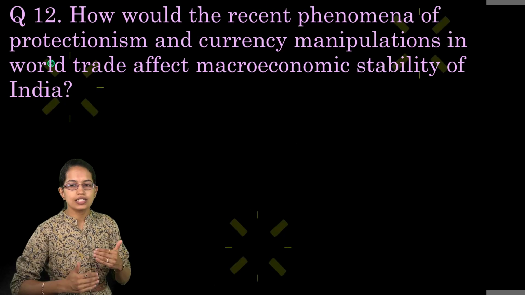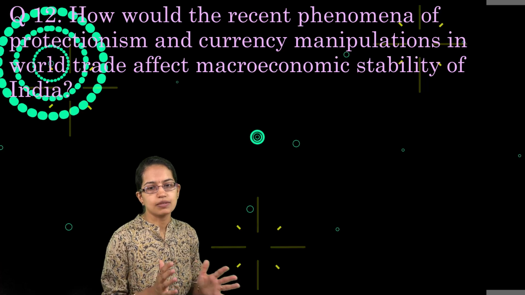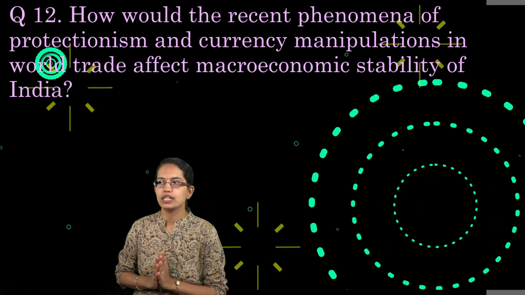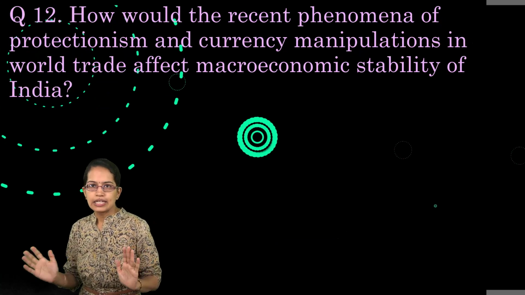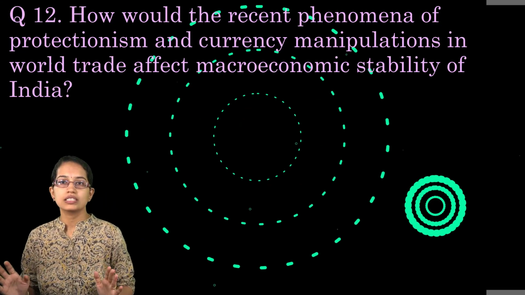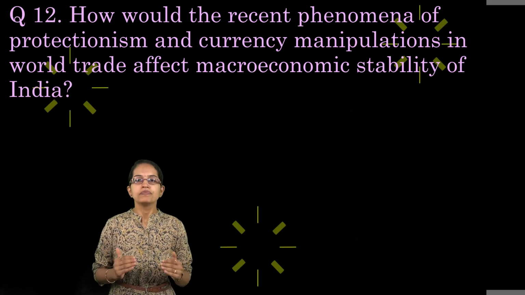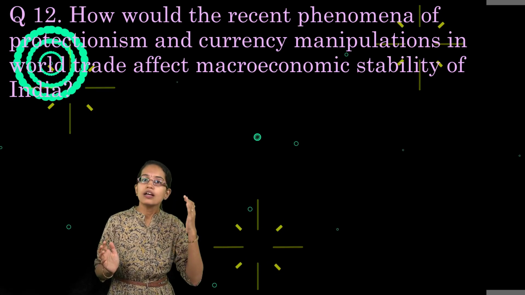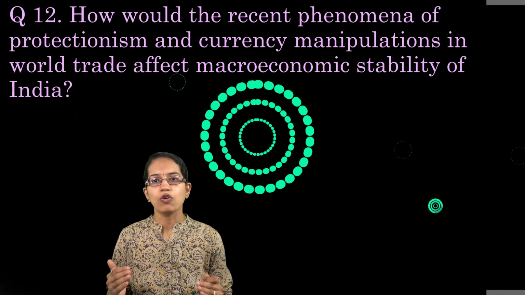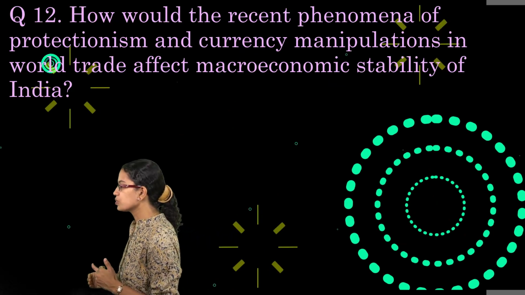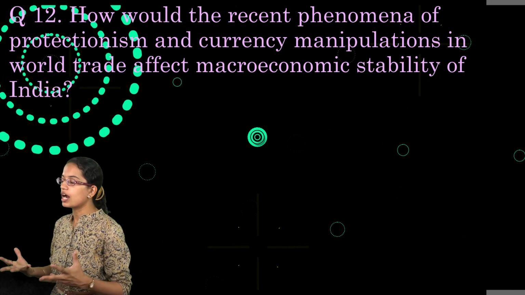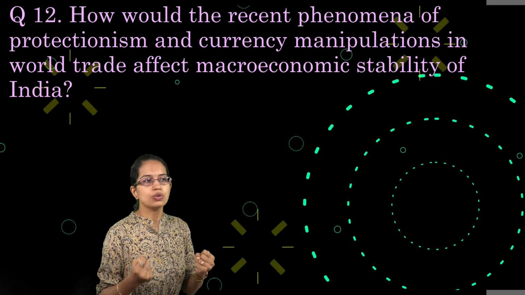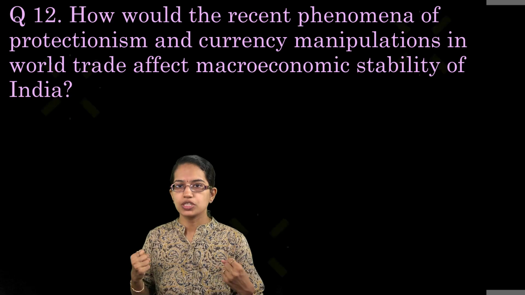The next is the recent phenomena of protectionism and currency manipulation affect the macroeconomic stability. Now, here what we need to understand is, in the period of 1990s, the world witnessed the LPG reforms, even India. So we were opening our doors for the foreign economy to flow in. We had a lot of foreign direct investments, foreign investments coming in. But soon it was realized that the local art, the local handicrafts was not able to be protected. As a result, you had the issue of protectionism that started.